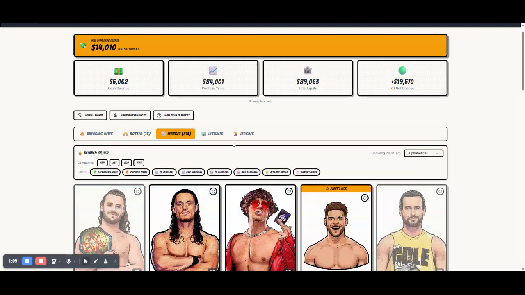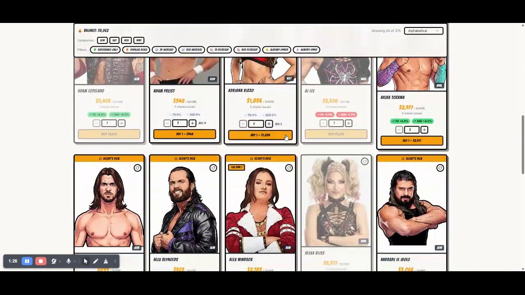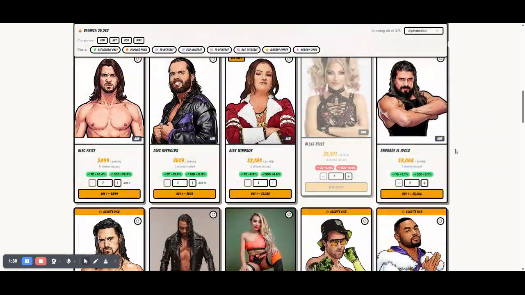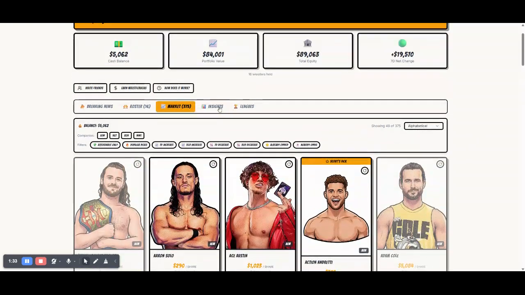Then there is the marketplace, where you can define which company you want to buy wrestlers for, which are popular picks with the rest of the community, what their increase and decrease is over the last few days, and whether someone owns them already or not. It also has a simple alphabetical sort. You can split them by company, so you can have a look at who you actually want to own.